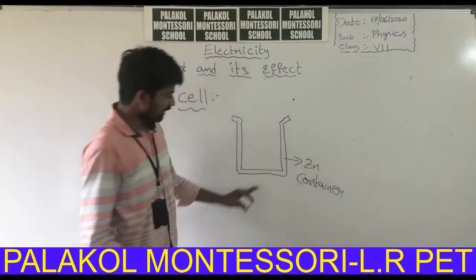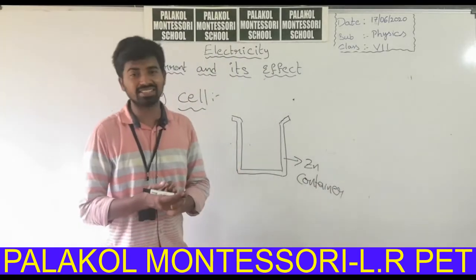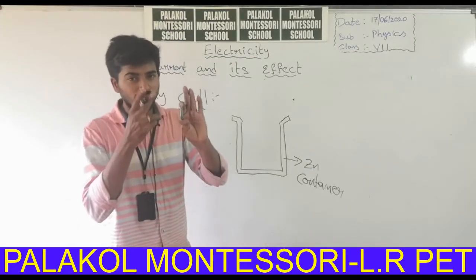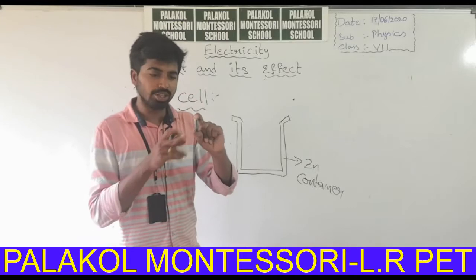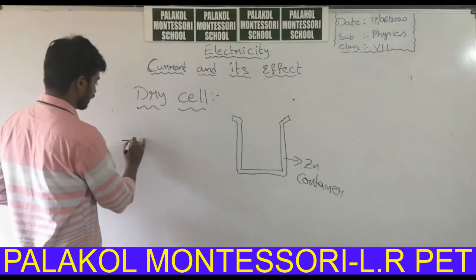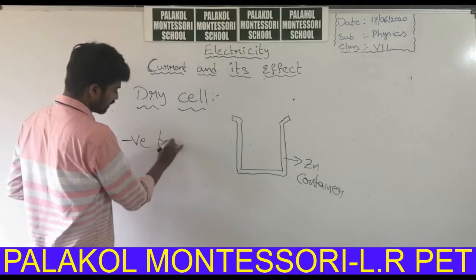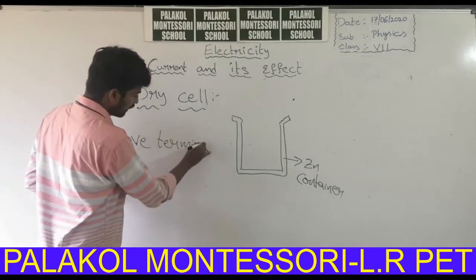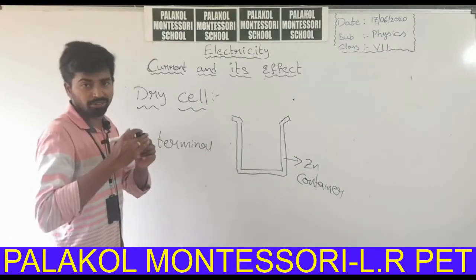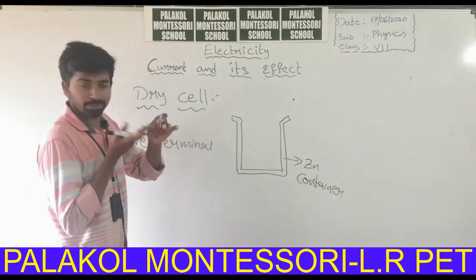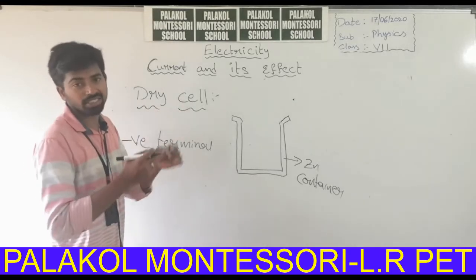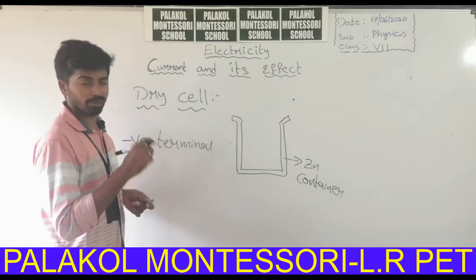This zinc container will act as the negative terminal of the battery. Every battery has two ends. The plain end is the negative terminal. One side of the battery is plain, and the other side has some protrusion that we call a bump.